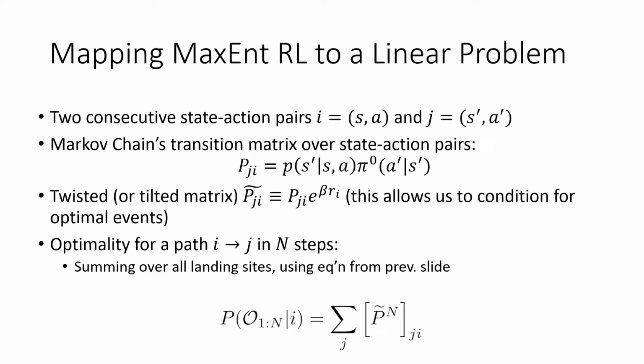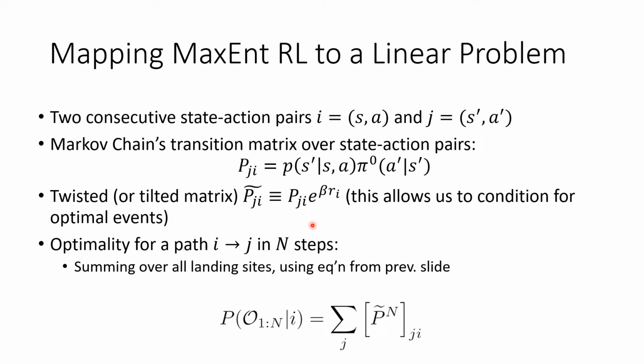Now we define state action pairs I and J so that we can write down the Markov chain for state action pairs. This gives us a transition matrix PJI defined by the problem's dynamics as well as the prior policy. Then we can tilt the matrix with this exponential tilting factor based on the rewards, which will allow us to condition for optimality as we've discussed previously.